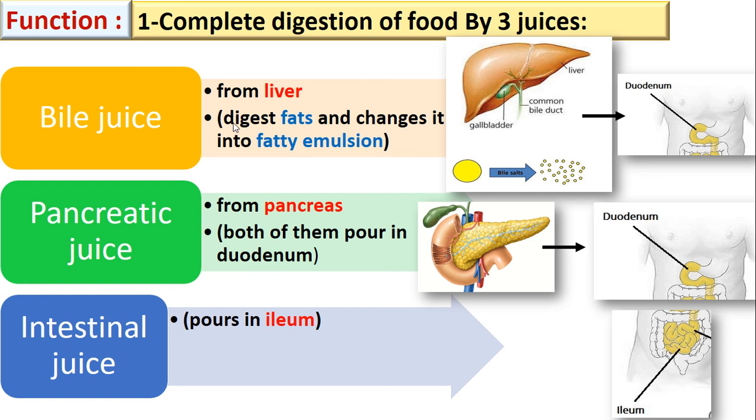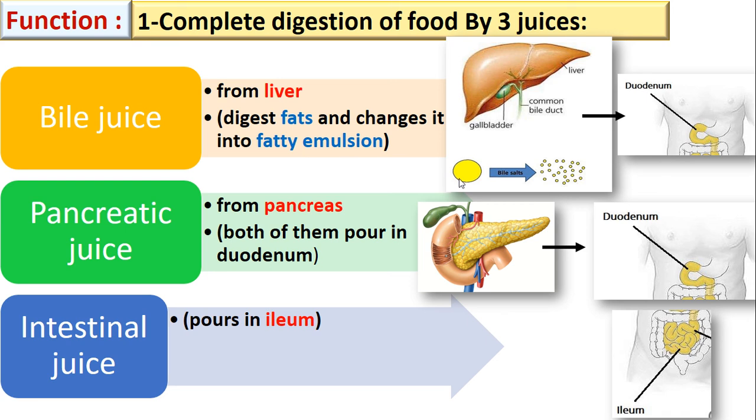The function of the bile juice is to digest the fats. When we eat food that contains fats, the bile juice changes the fats into something called fatty emulsion. From fats to fatty emulsion.